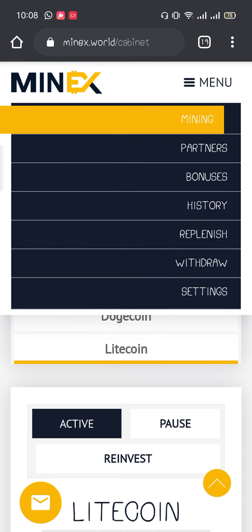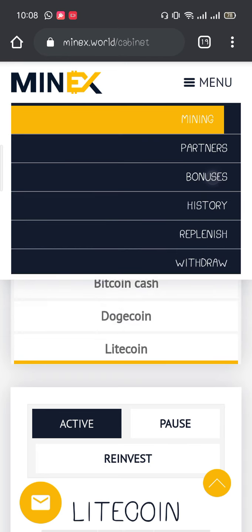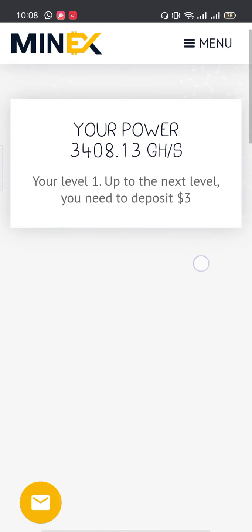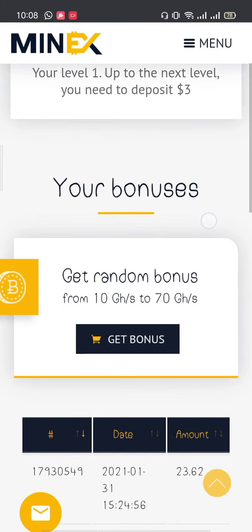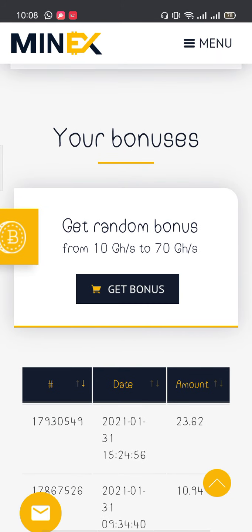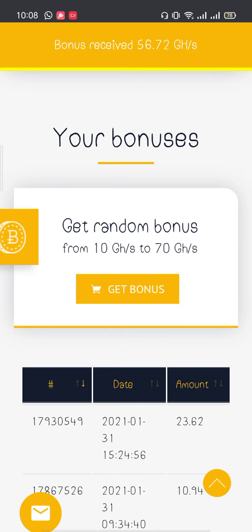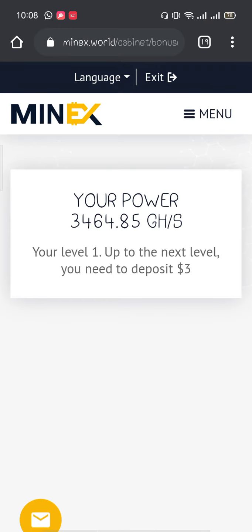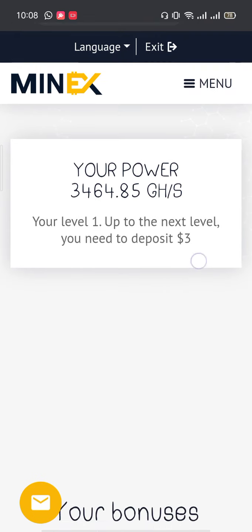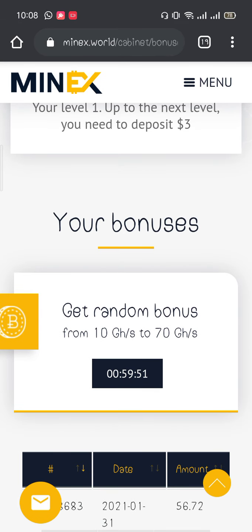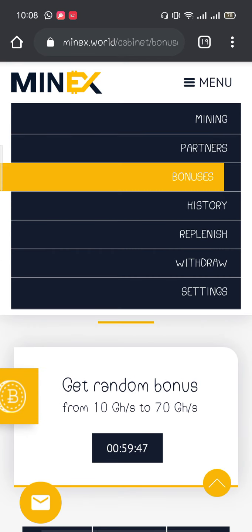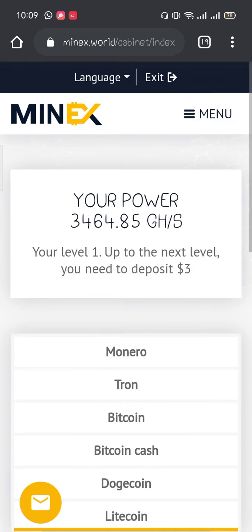Go to the menu and click the bonus button, and here you can see that you get the bonus. Click get bonus and increase the mining power like this. After 30 minutes, you can click the bonus button again. So we are going on with mining again.